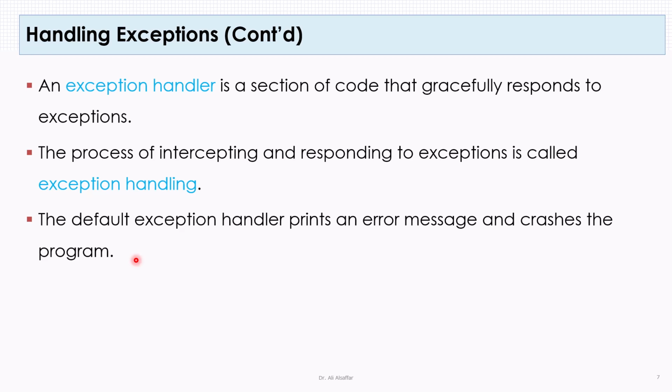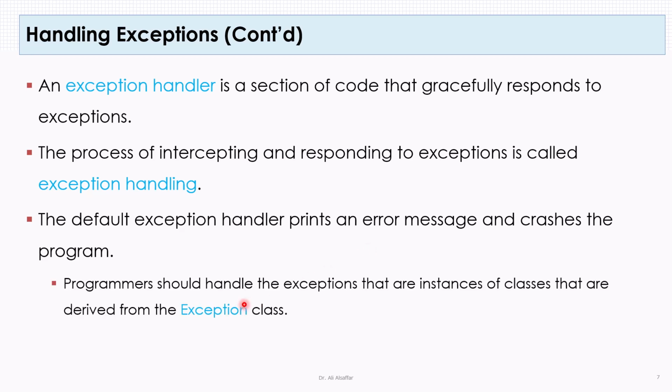When an exception is thrown, the default exception handler simply prints an error message and crashes the program. This is really what happened when we divided a number by 0. The program printed an error message for the exception and crashed. So it is the responsibility of the programmer to catch this exception. Programmers should handle the exceptions, and all exceptions in fact are instances of classes that are derived from a superclass called the Exception class. We will show you in later examples how to catch exceptions using this Exception class.